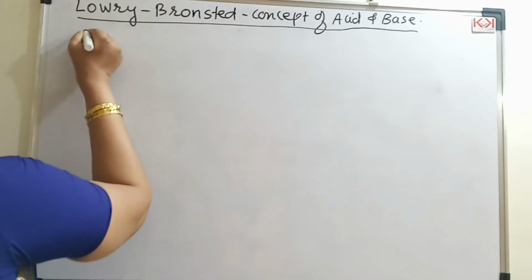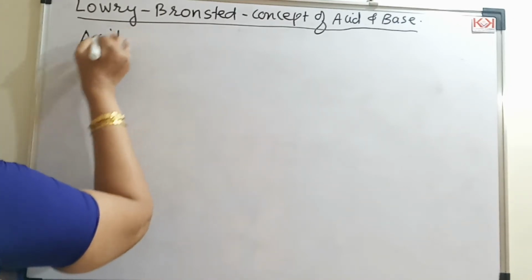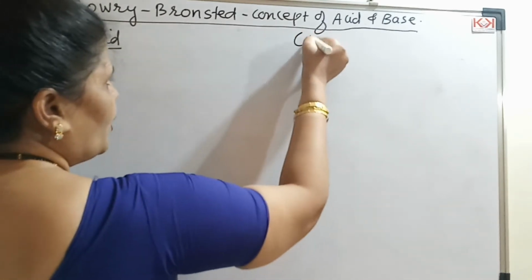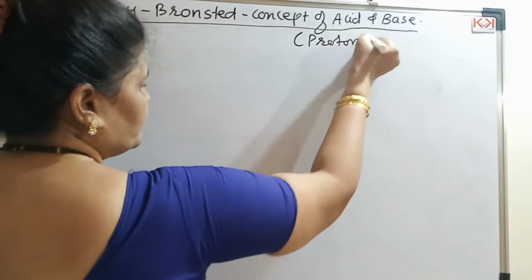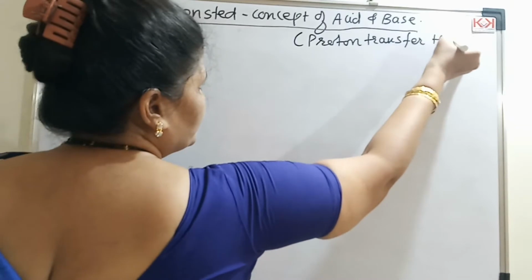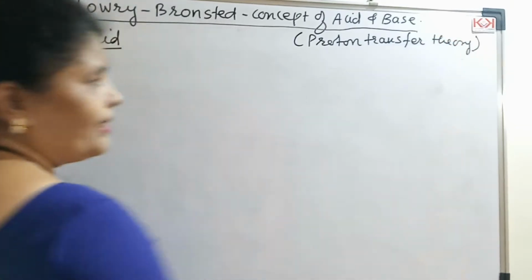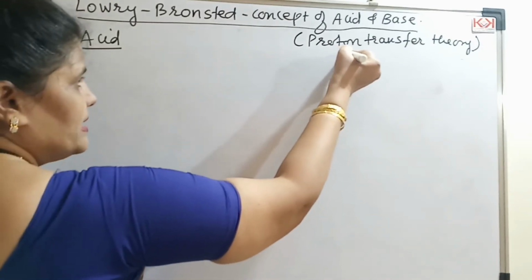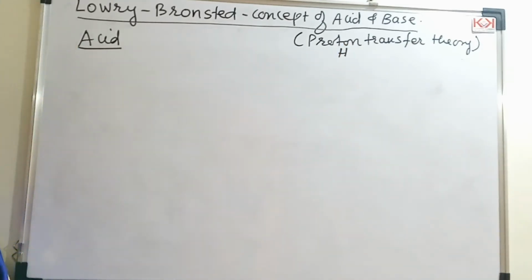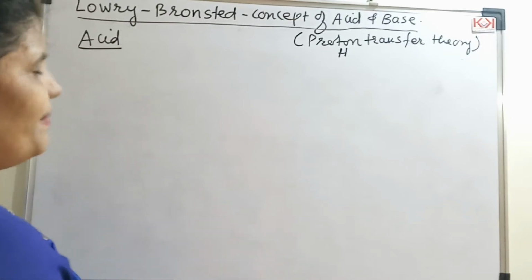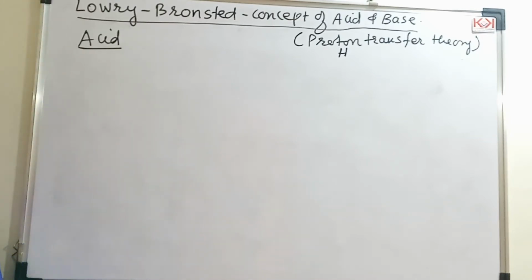According to Lowry-Bronsted, what does an acid mean? Let us see this. Simply, students, you have to remember that the Lowry-Bronsted concept is only a proton transfer theory, or only a proton transfer concept. What is the meaning of proton, students? Proton means H. There must be an H transfer from one species to another, and on that basis we will be classifying acids and bases.